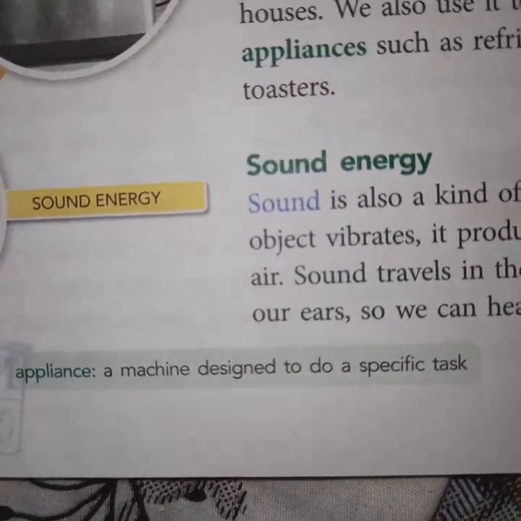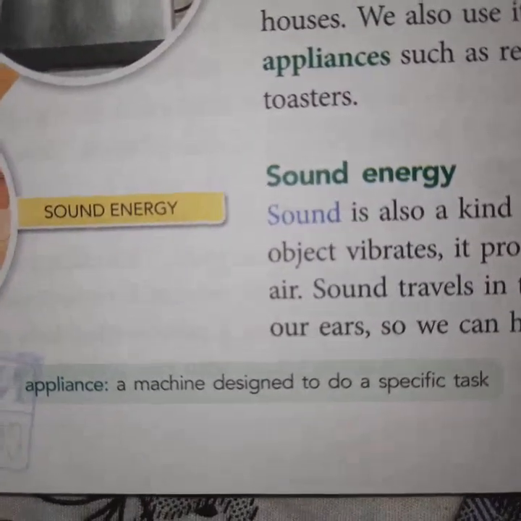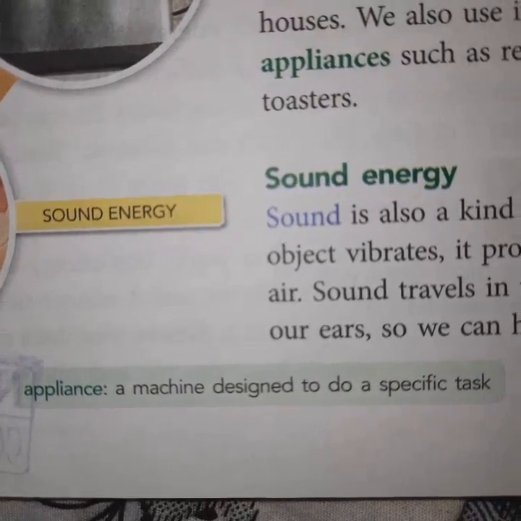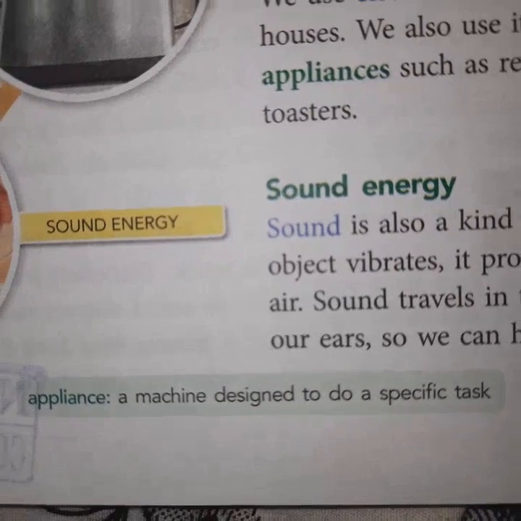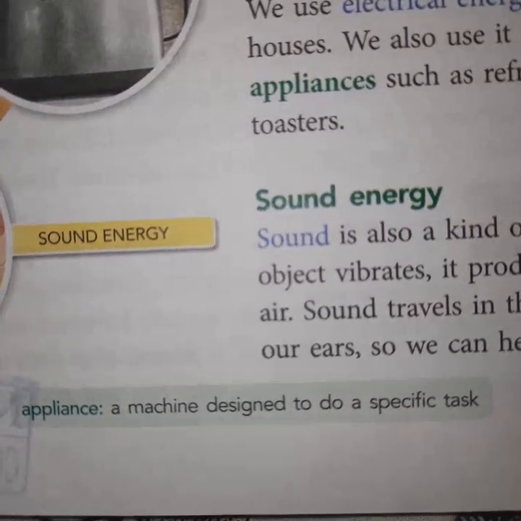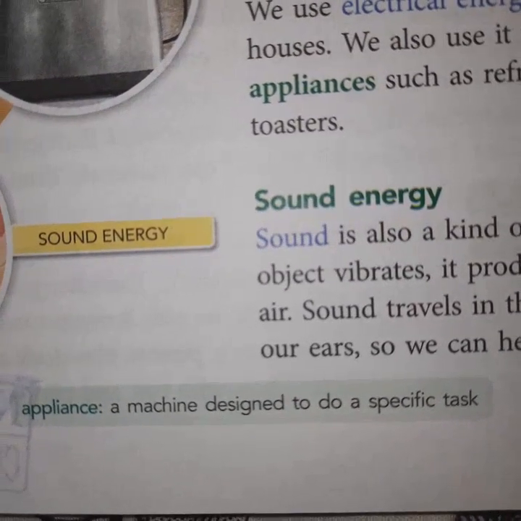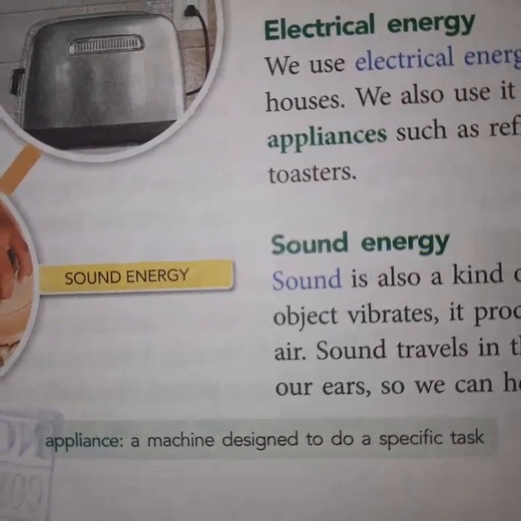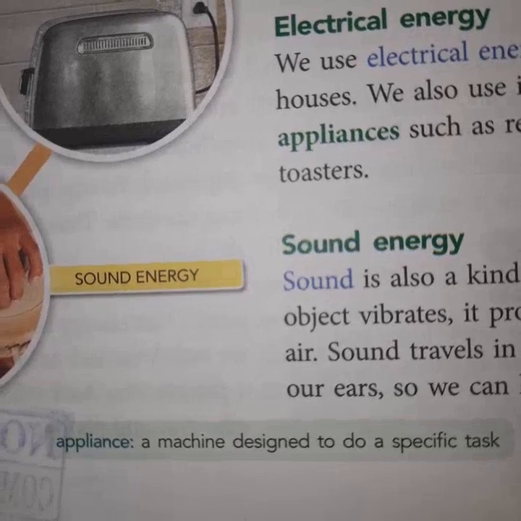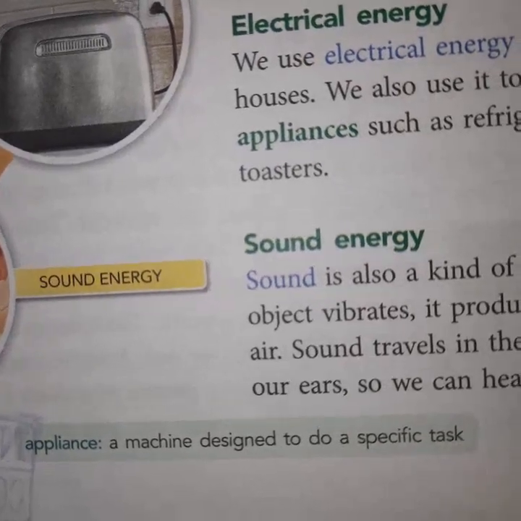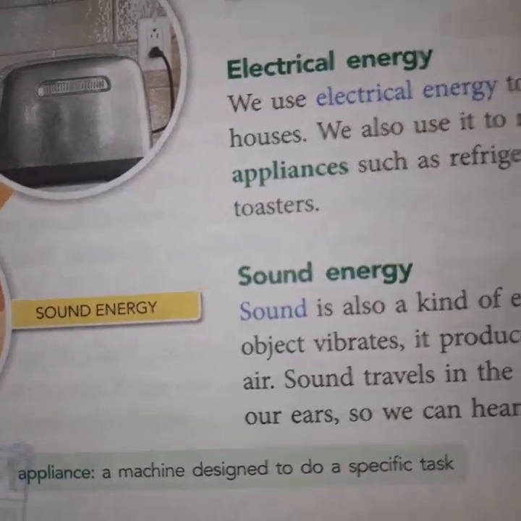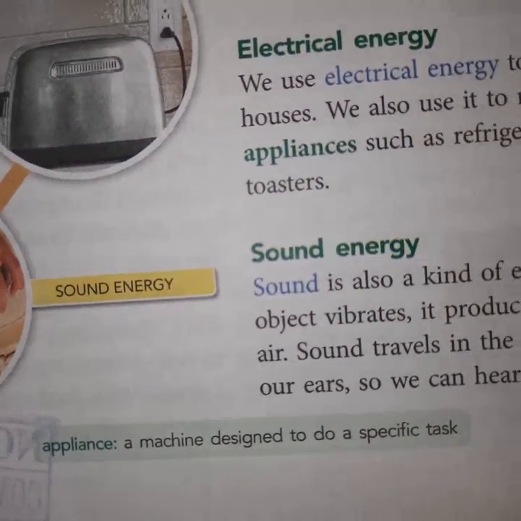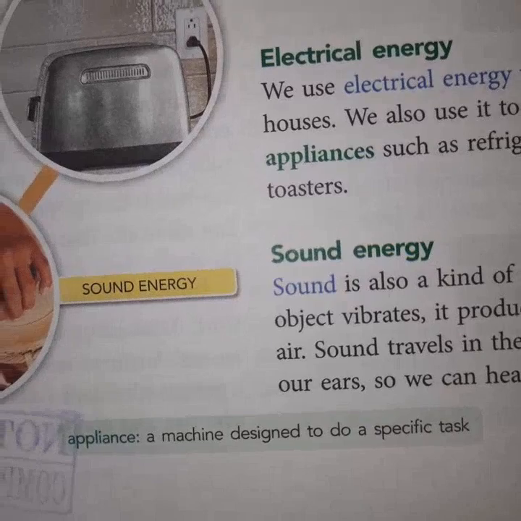What is the definition of an appliance? It is simply a machine designed to do a specific task. So appliances mean electrical appliances such as refrigerators, fans, tube lights, bulbs, or AC, because they are made for doing one specific task. That is nothing but an appliance.